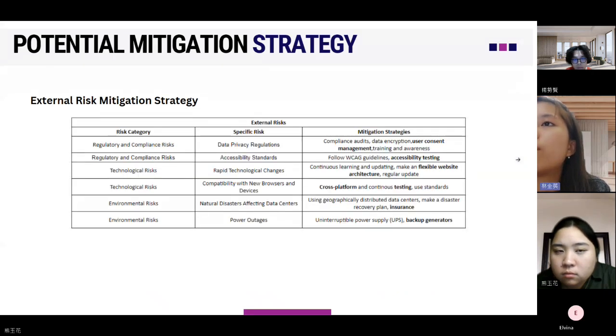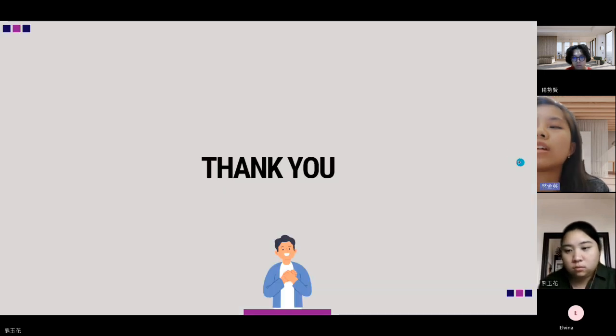So this is our external risk mitigation strategy. Just like before, there is the risk category, the specific risk for each risk category, and the mitigation strategies for each risk. Next. I think that's all for our presentation.